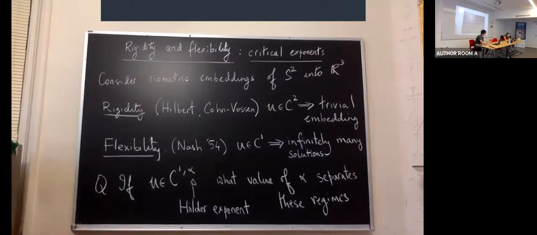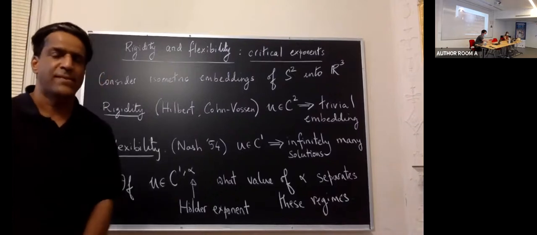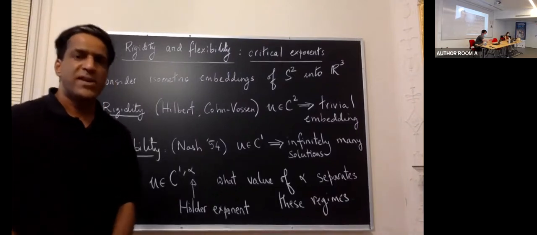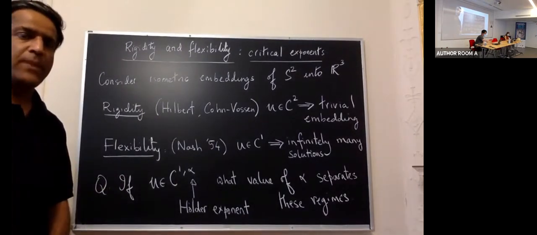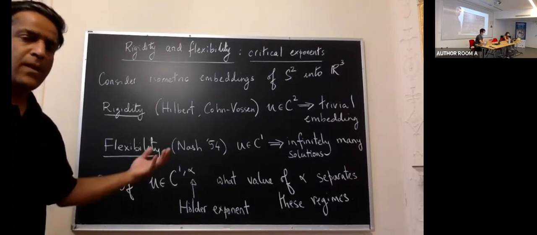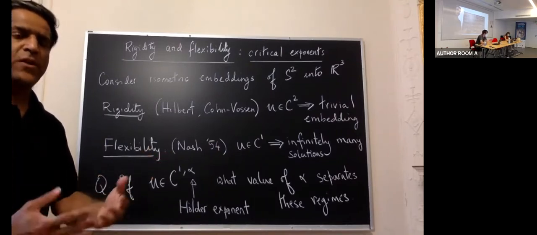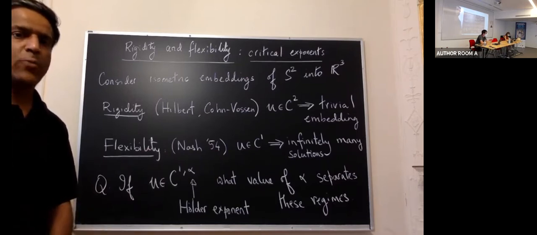Before introducing my probabilistic formulation of the problem, I would like to explain where it came from. One of the ways people have been trying to understand this problem is to distinguish between what we call rigidity and flexibility, in terms of an understanding of critical exponents. This can be illustrated with an example. Consider isometric embeddings of the sphere into R3. As we all know, if we just take the sphere, we can describe it as the solution set to the equation u squared equals 1.